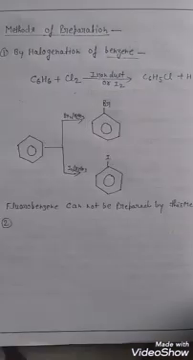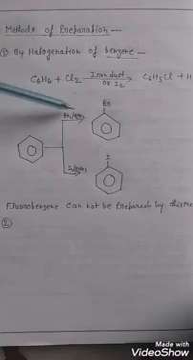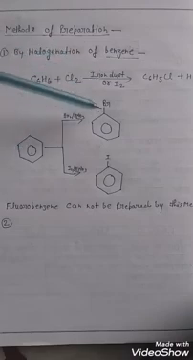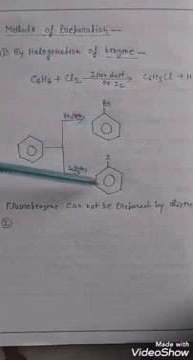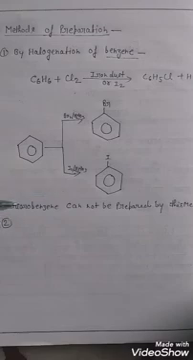Similarly, the halogenation of benzene in the presence of nitric acid gives bromobenzene and iodobenzene. Fluorobenzene cannot be prepared by this method.